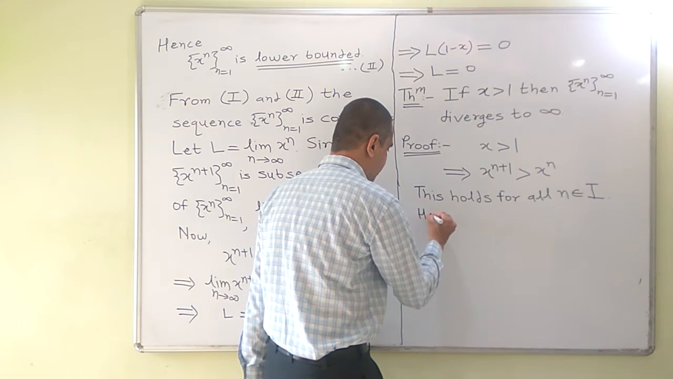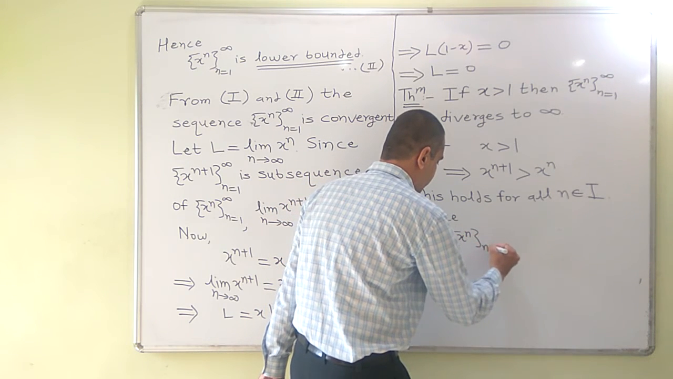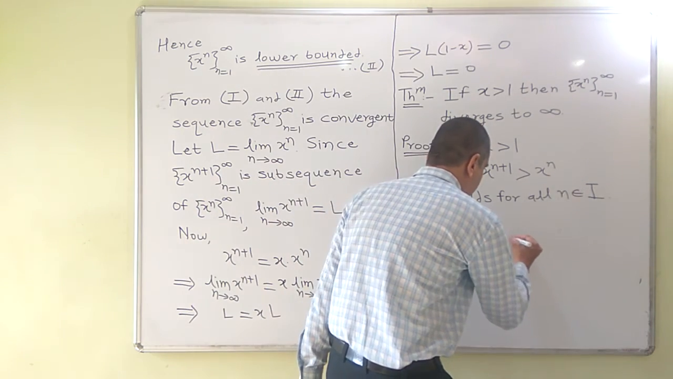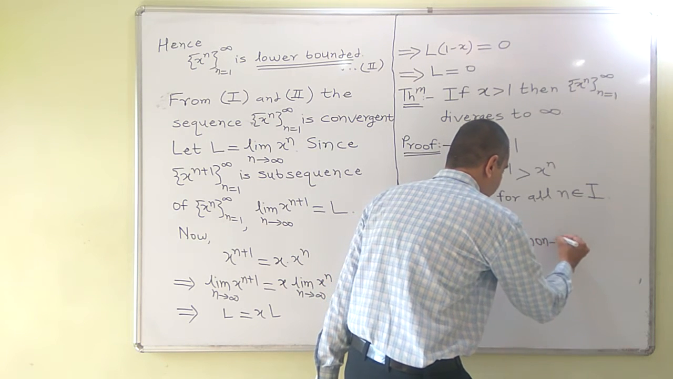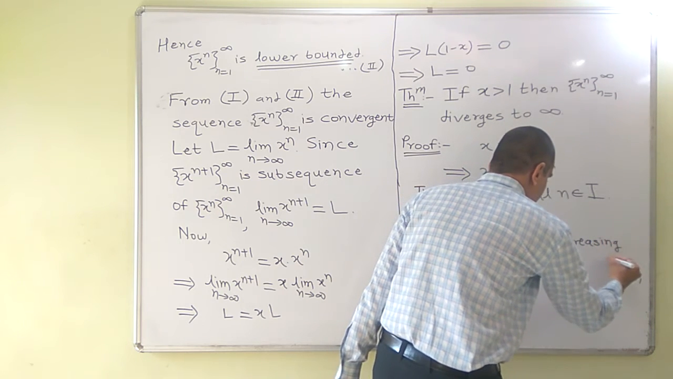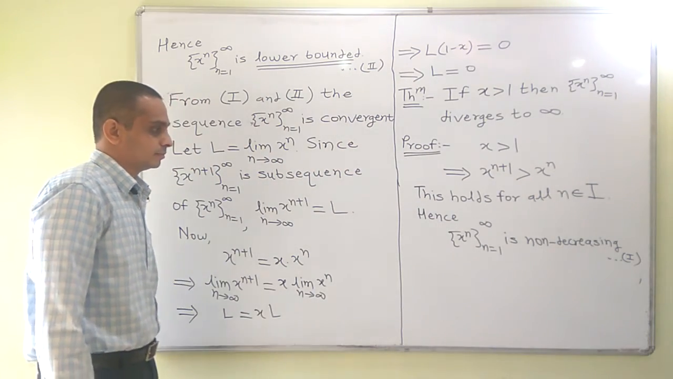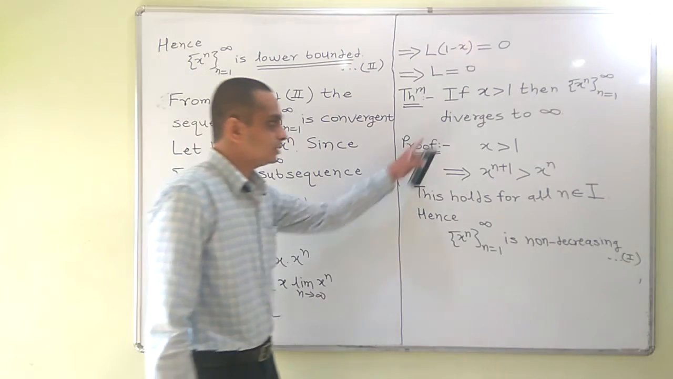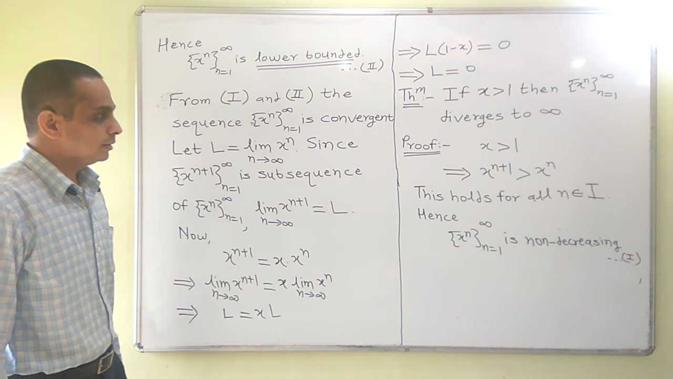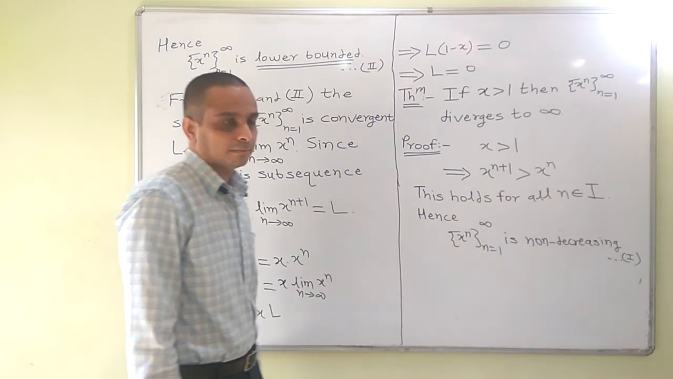Hence, the sequence x raised to n, n equal to 1 to infinity, is a non-decreasing sequence. This is first. If it is bounded, then it will become convergent. But what we have to prove is that it diverges to infinity. So, it cannot be bounded or upper bounded. And we obtain this by contradiction.